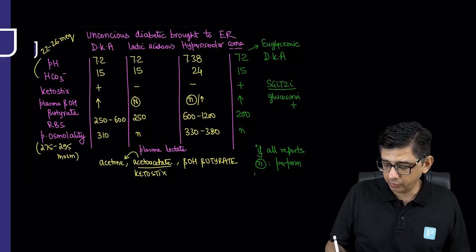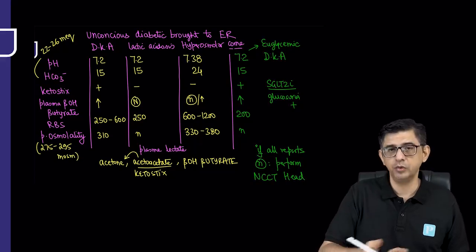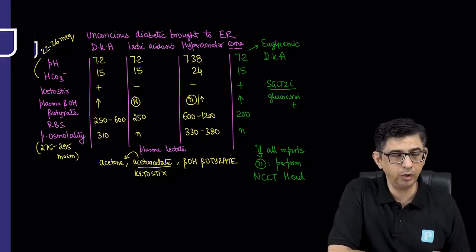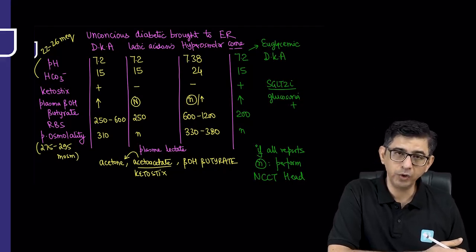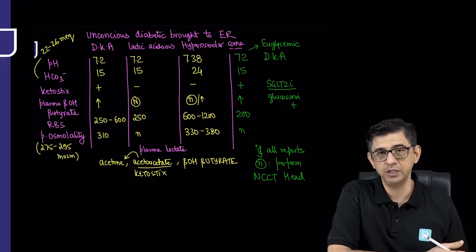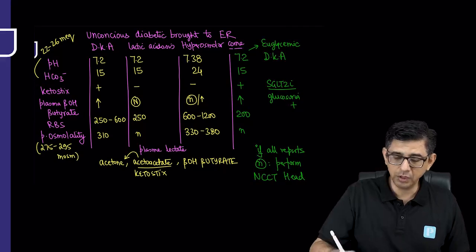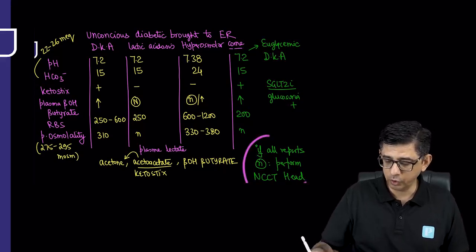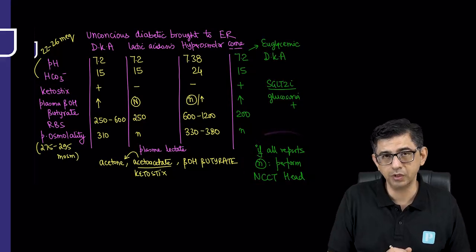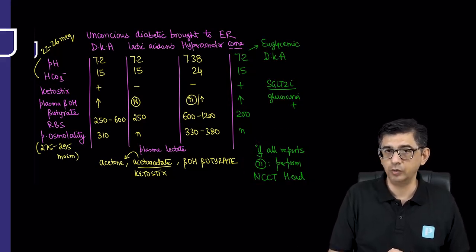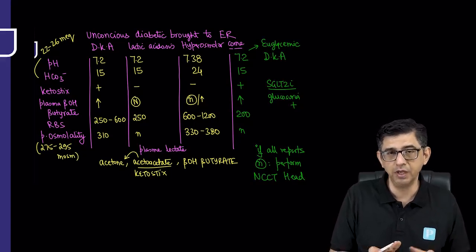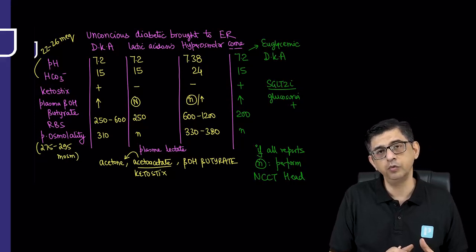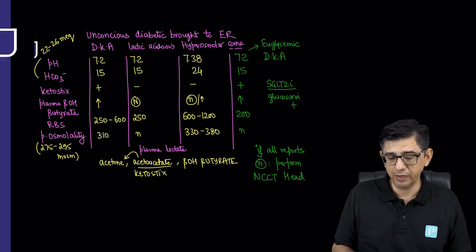And on a priority basis, you have to do a non-contrast CT scan so that you can identify what kind of stroke is present. Lots of time in ischemic stroke, reports can be normal as well. In ischemic stroke, there would be a presence of hypodensity, and that hypodensity can take 6 to 12 hours to appear. So initially, if the report turns out to be normal, then no issues, absolutely no issues in those circumstances. We can still start thrombolysis, and then to prove that the thrombolysis is successful, we can do a CT angiography that can prove that the large vessel occlusion has been taken care of.